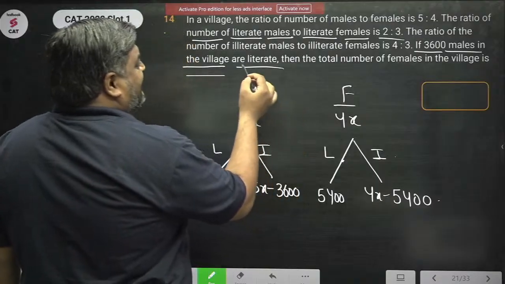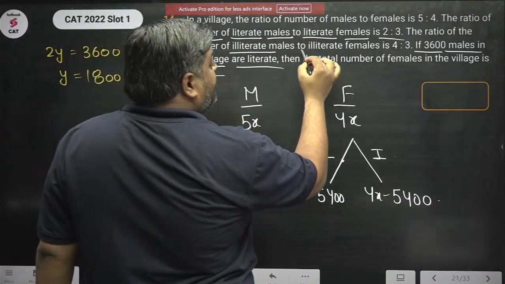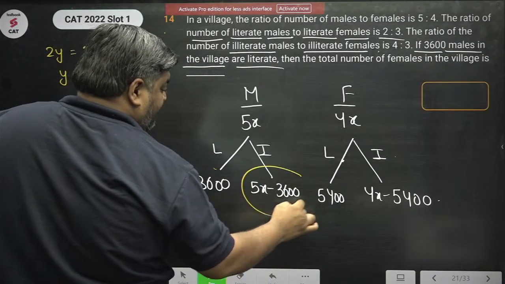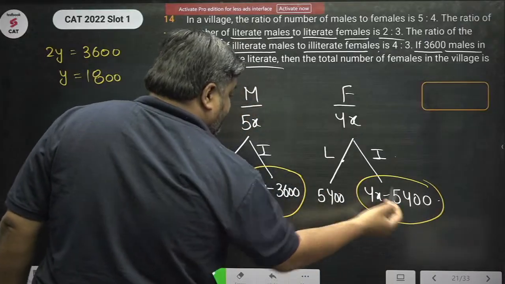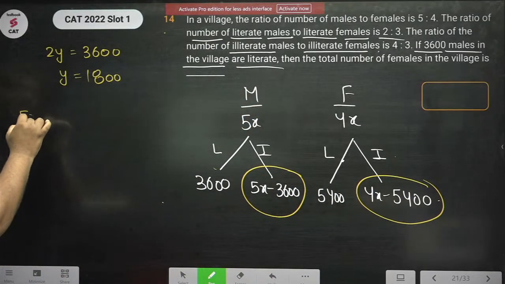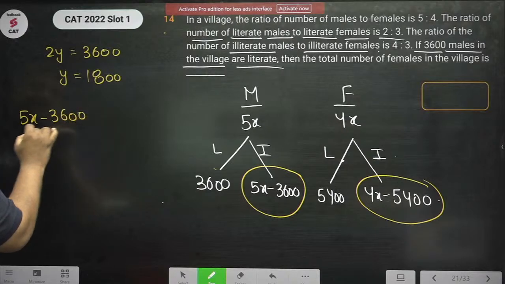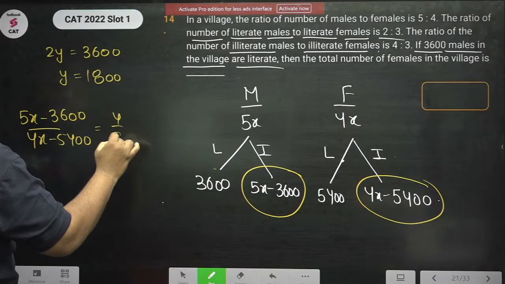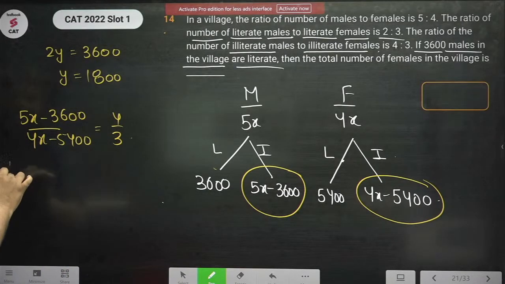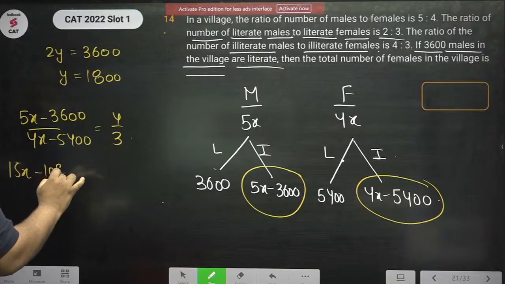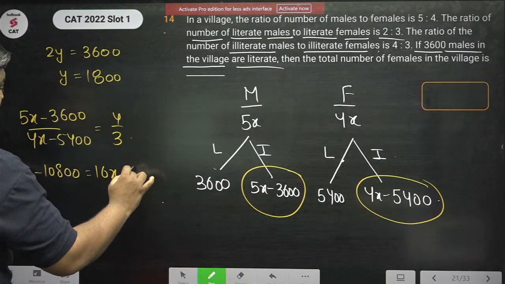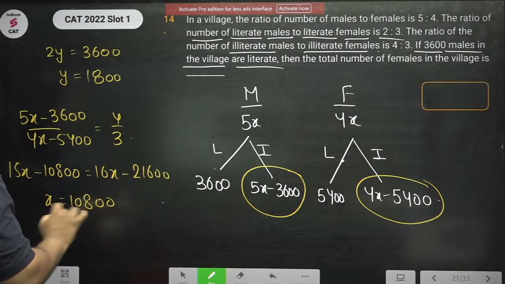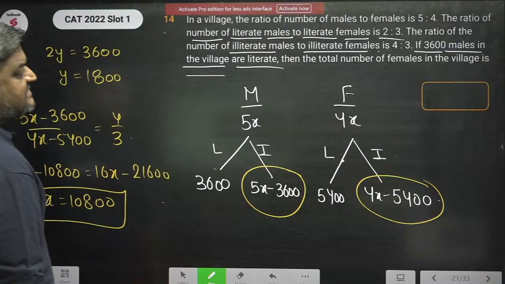And now the ratio of illiterate males to illiterate females is 4:3. इनका रेशियो 4:3 है. So (5x minus 3600) upon (4x minus 5400) is 4/3. चलो, 15x minus 10800 is equal to 16x minus 21,600. So x is equal to 10,800. x मिल गया 10,800.